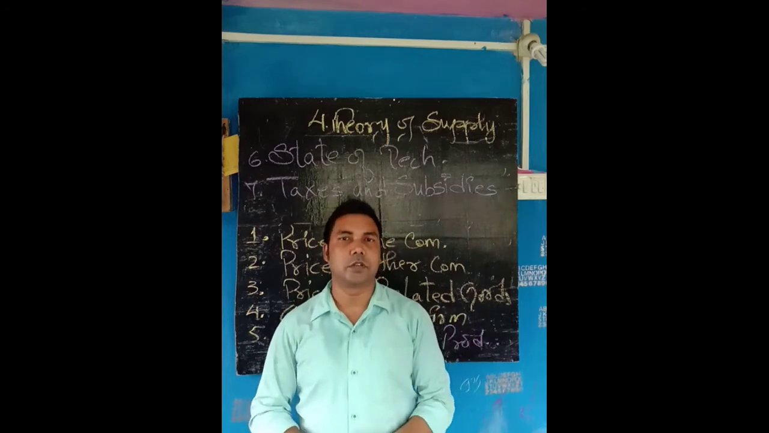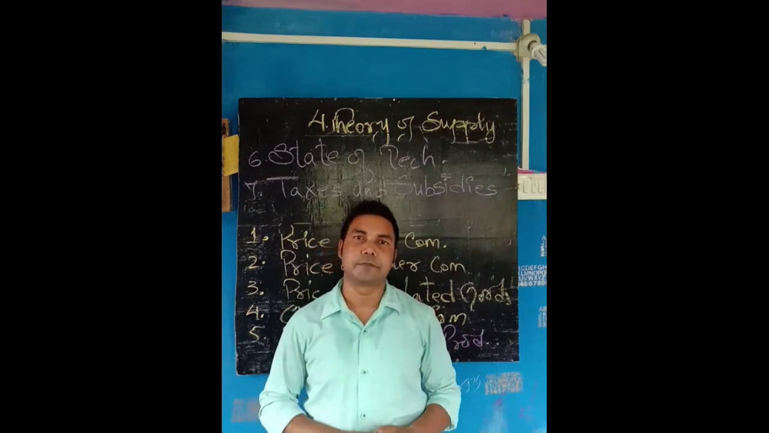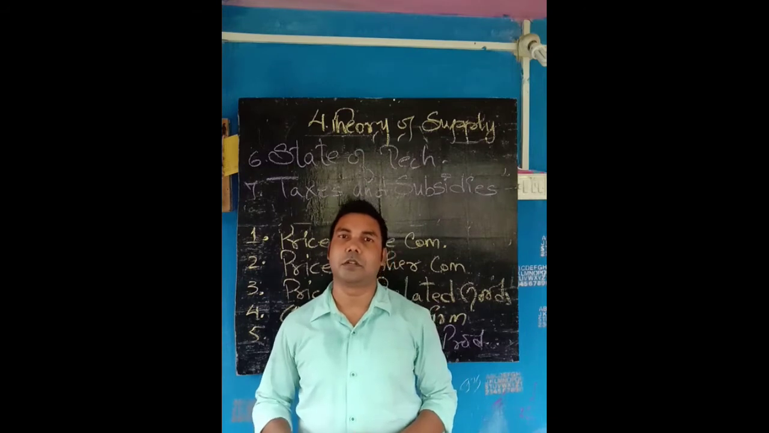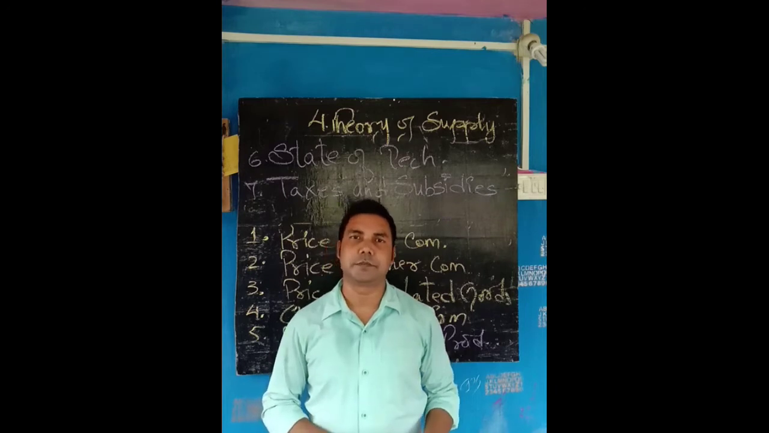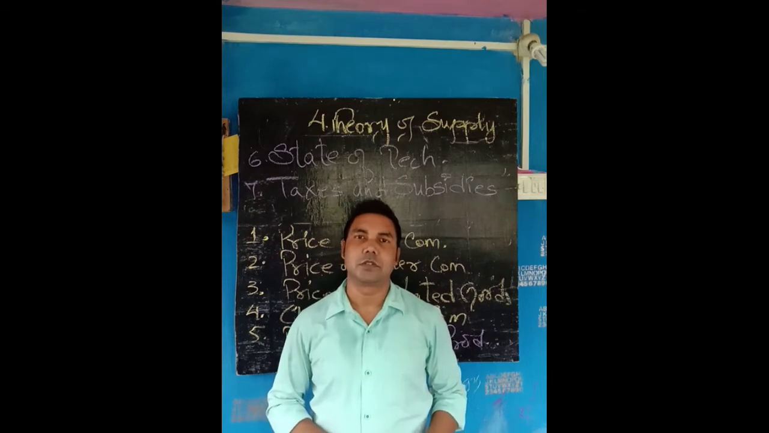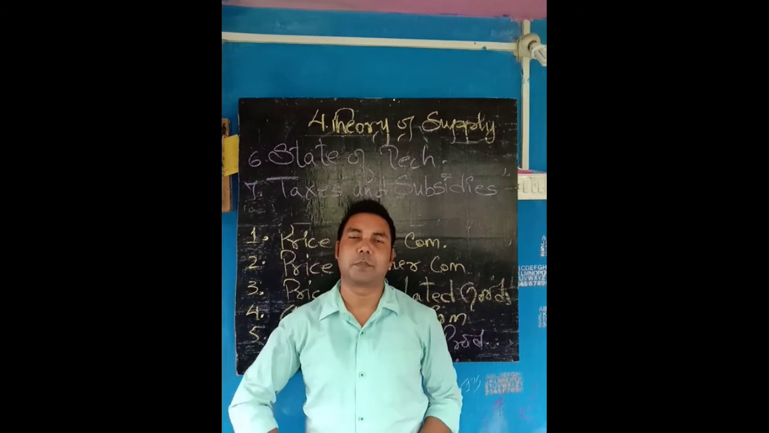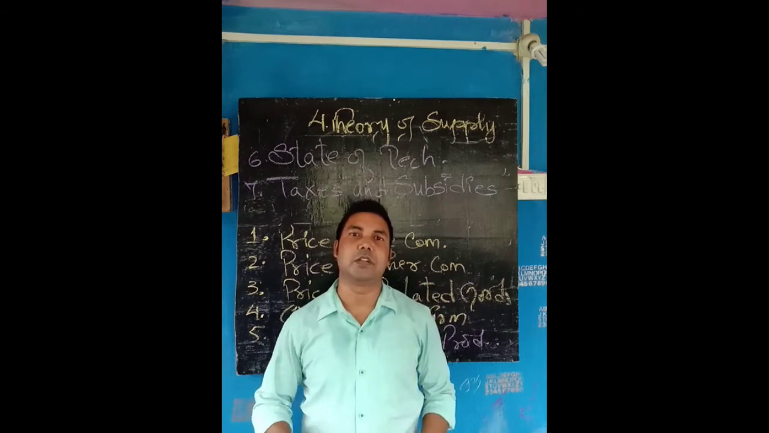And joint goods are the goods which are used together, like cotton and cotton seed. You can refer to the book for this example. If the prices of cotton and cotton seeds increase in the market, then the supply of these will increase very high in the market.